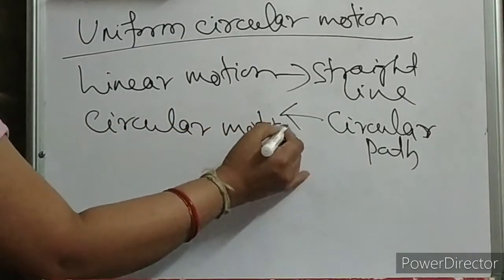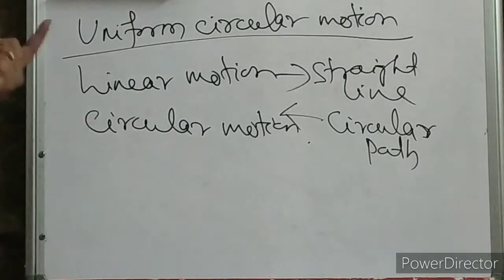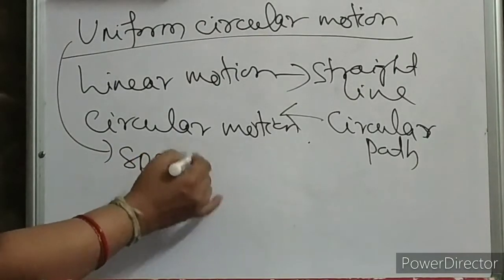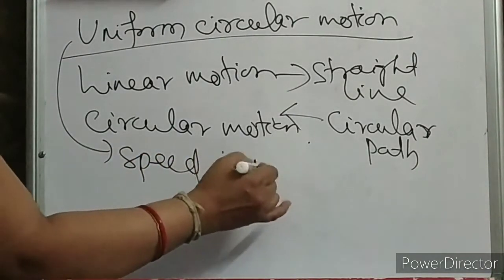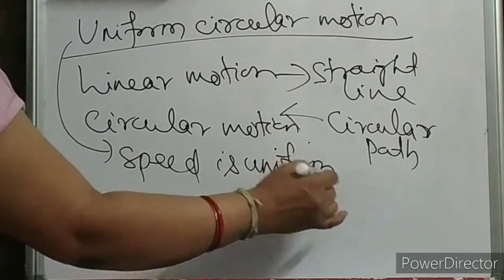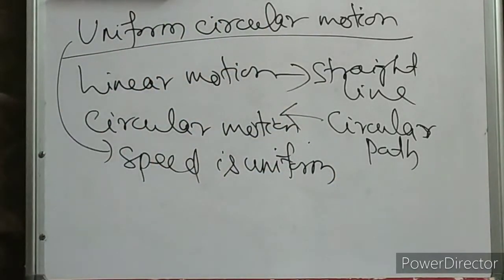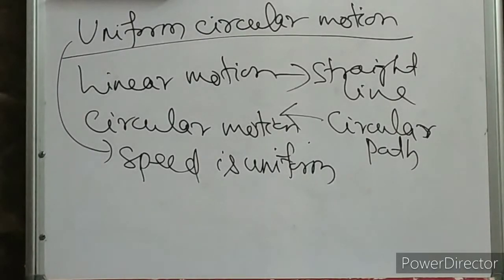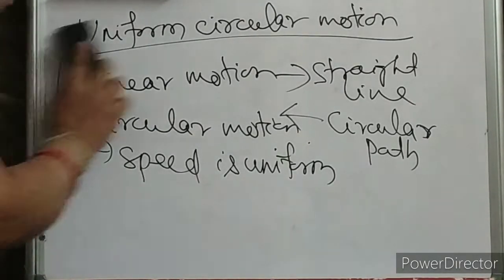Then what is uniform circular motion? Why is it called uniform circular motion? Uniform means speed has to be constant. So speed is uniform or constant. If speed is constant, will velocity be constant? In case of uniform circular motion, let us try to understand whether velocity also remains constant or not. Let us see.